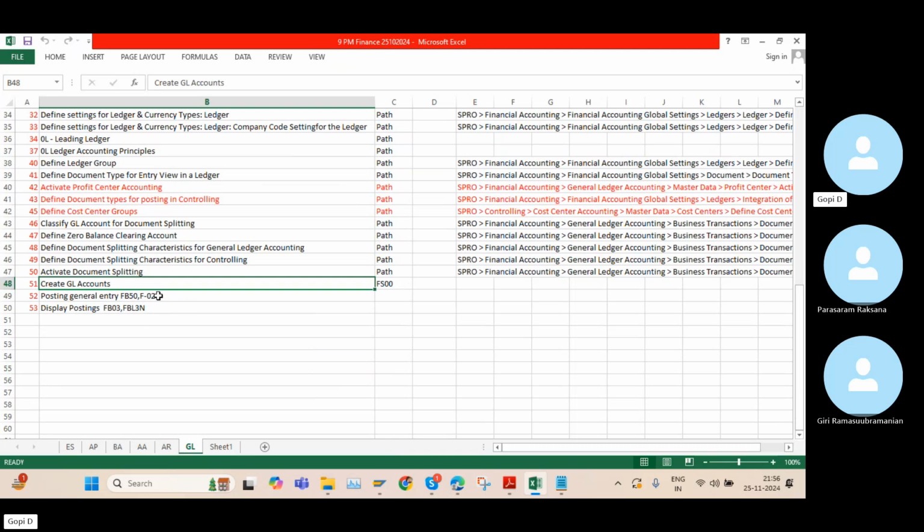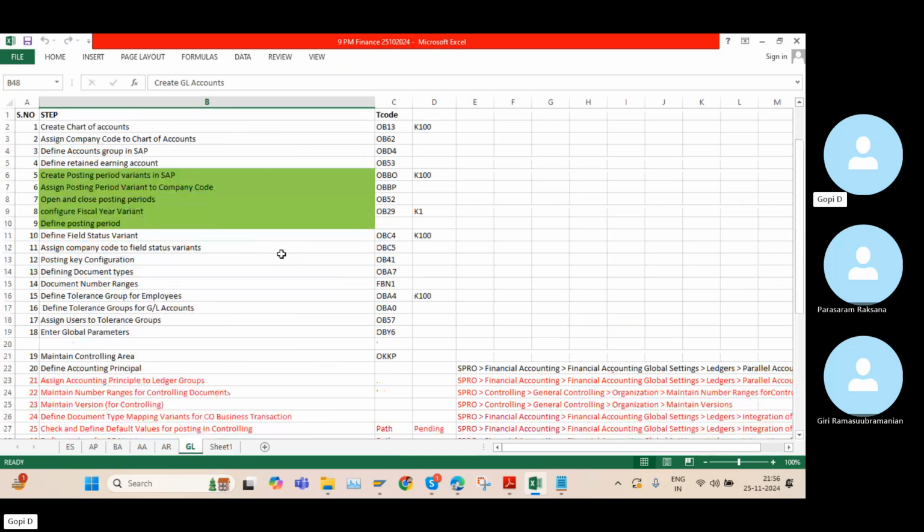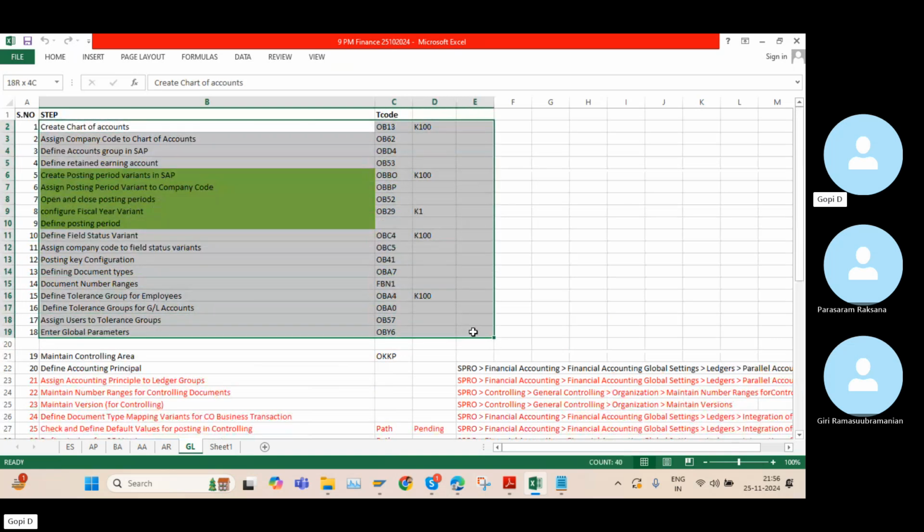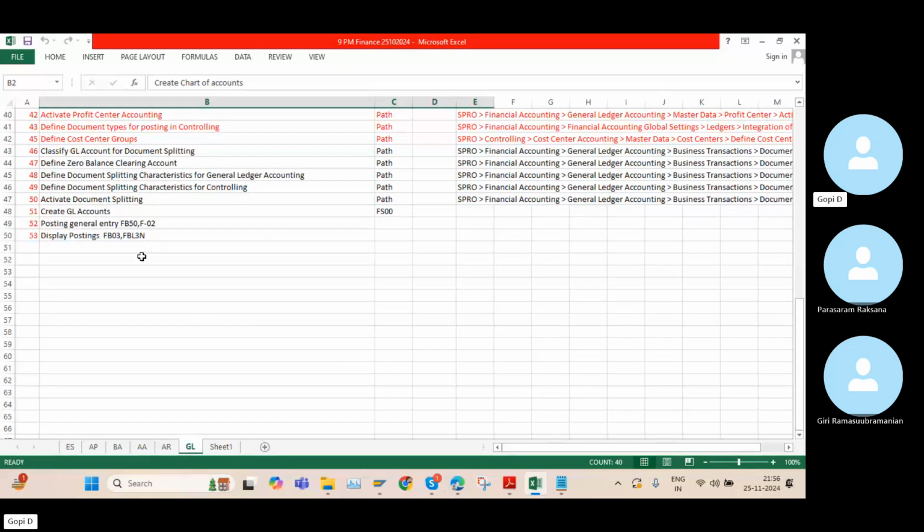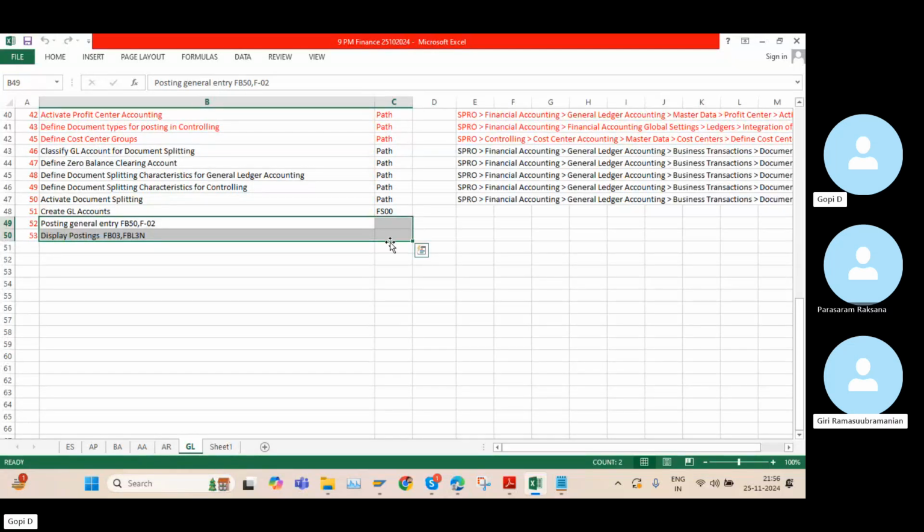Once we post the journal entry successfully, I will tell you one more time why we used all these things to post the journal entry in the SAP application. What is the need? I will show you each and everything once we post one journal entry here. So tomorrow I will show you how to create the GL accounts and post these things.